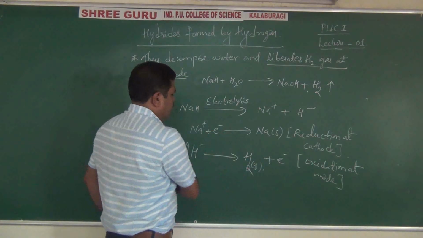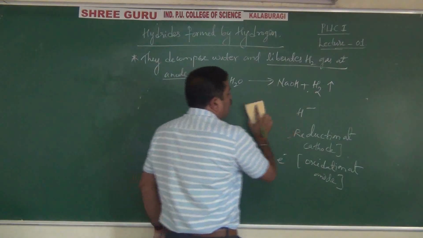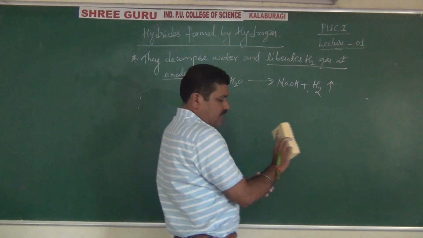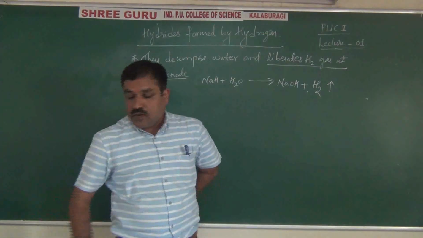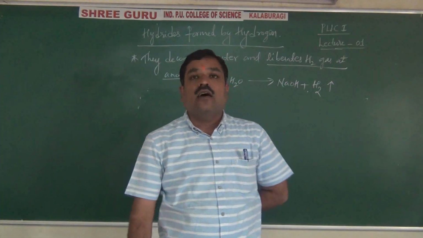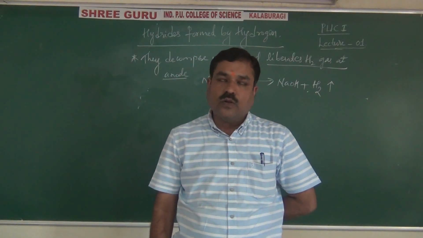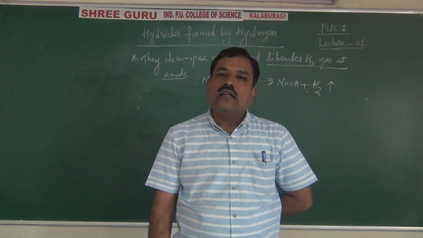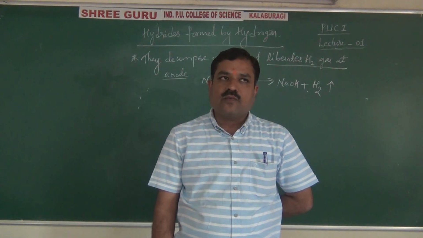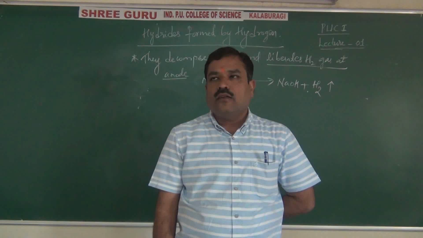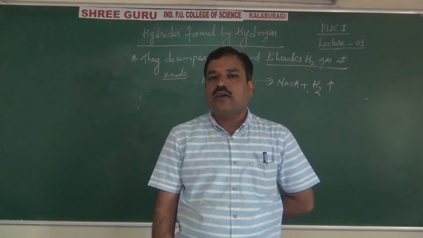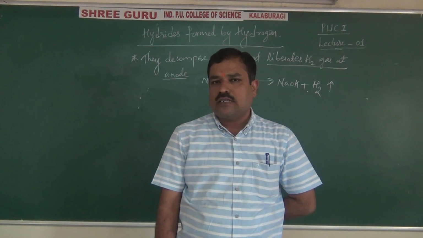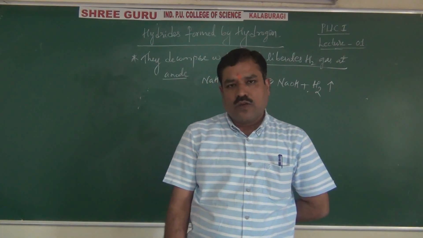So this is all about the hydrides formed by alkali and alkaline earth metals, that is ionic hydrides or salt-like hydrides or saline hydrides. We'll stop here. In the next video I will cover covalent or molecular hydrides and metallic hydrides, and lastly some more. Okay, thank you.